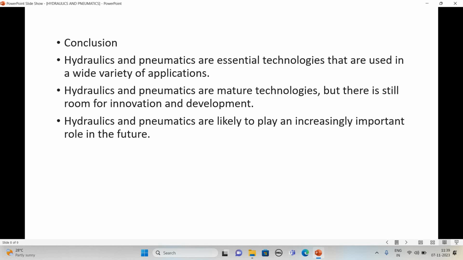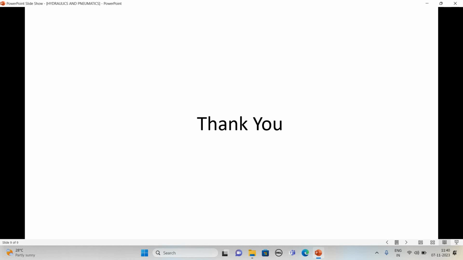Hydraulics and pneumatics are likely to play an increasingly important role in the future, because in the future mechatronic systems are there, automation is there, and hydraulics and pneumatics play a major role in the future. Thank you.